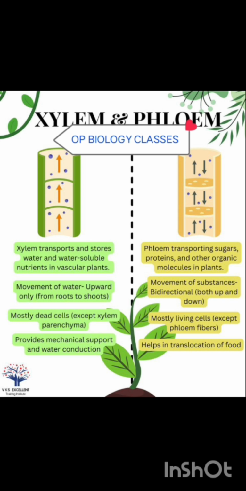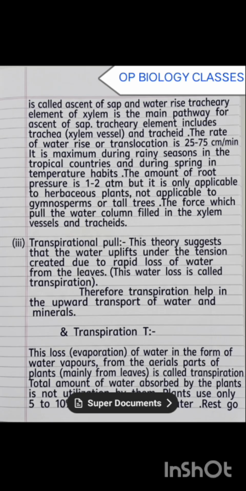Movement of substances in the phloem is bidirectional, both up and down. It is mostly living cells, with the exception of phloem fibers, which help in the translocation. The water rich fluid is called xylem sap, and the tracheary elements of xylem are the main pathway for the ascent of sap. Tracheary elements include tracheids and xylem vessels. The rate of water rise in the translocation is 25 to 70